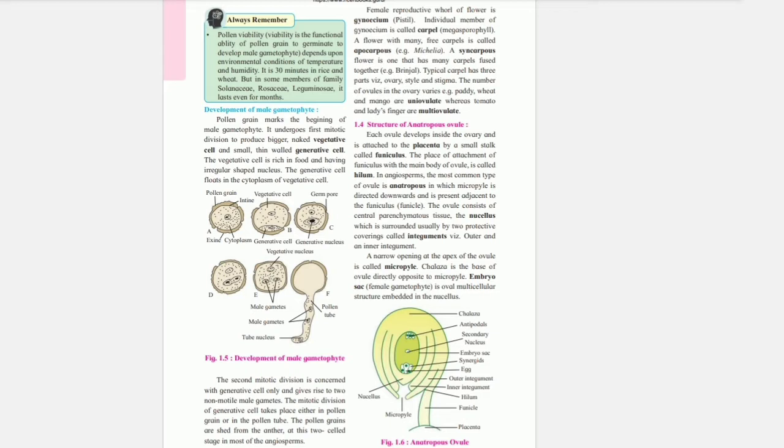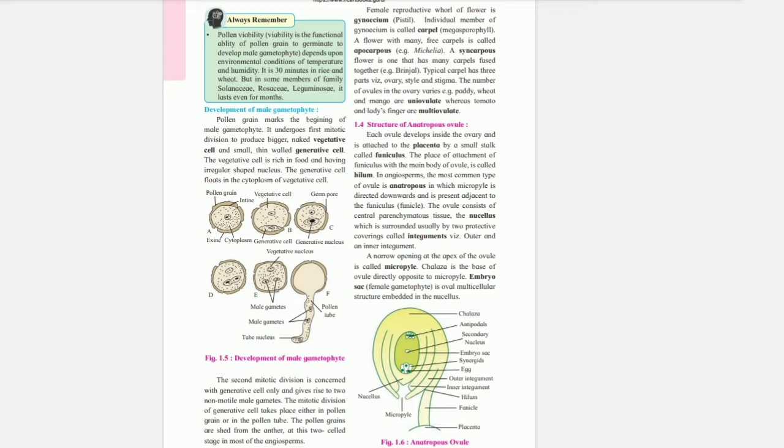The number of ovules in the ovary varies. Example, paddy, wheat and mango are uniovulate whereas the tomato and lady fingers are multiovulate.